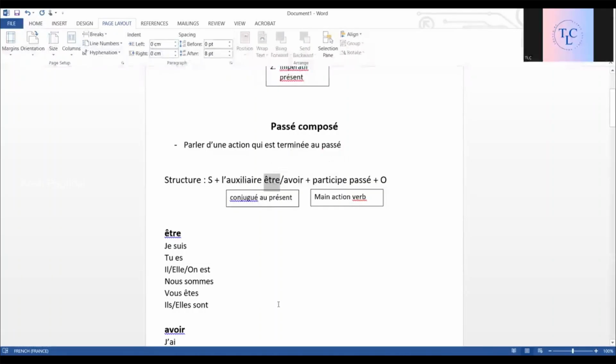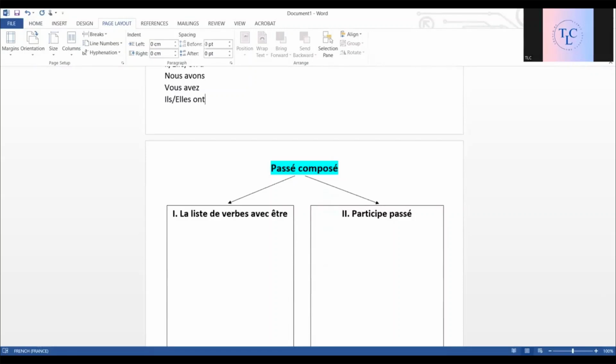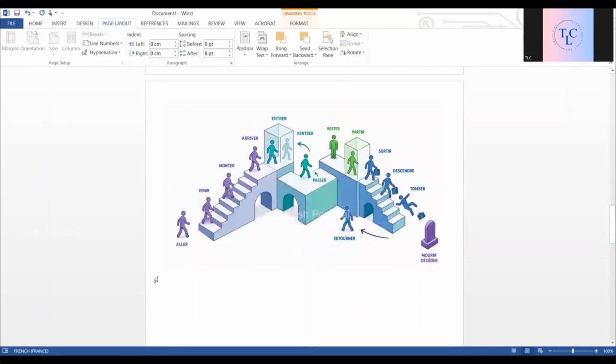So that's our next step and the important step: which verbs come with être. Generally, an easy way to memorize the list is to know that most of the verbs in this list are the verbs of movement. Have a look at this picture. You can see some movement is happening.